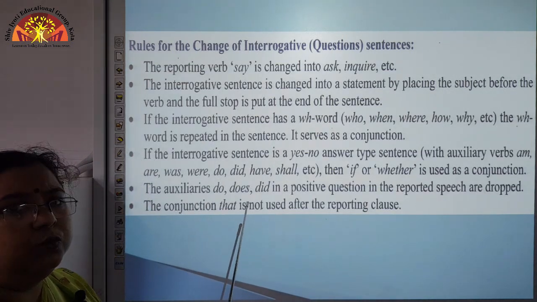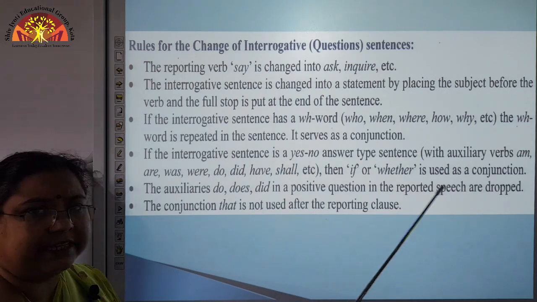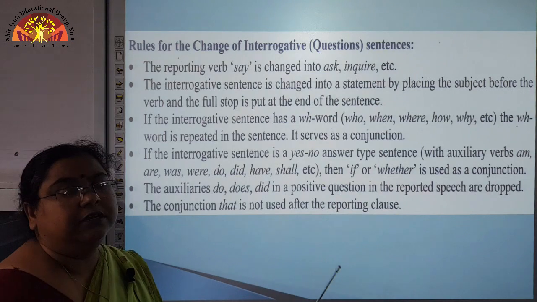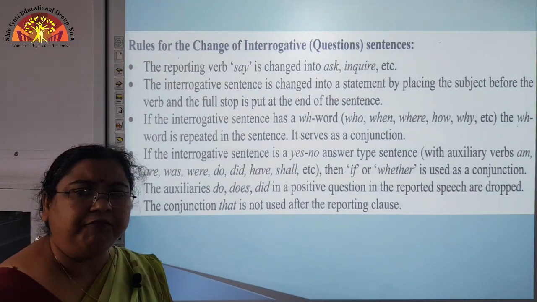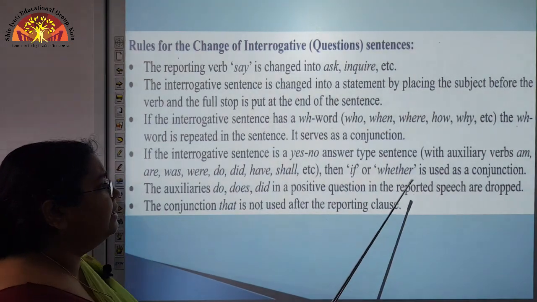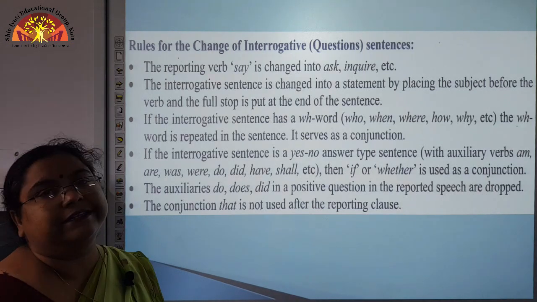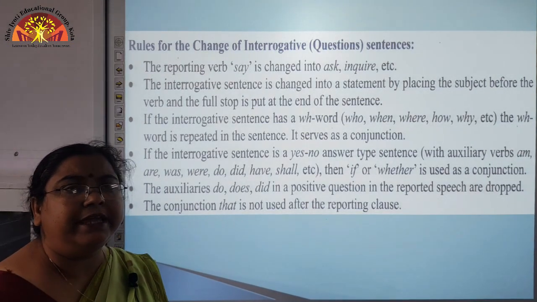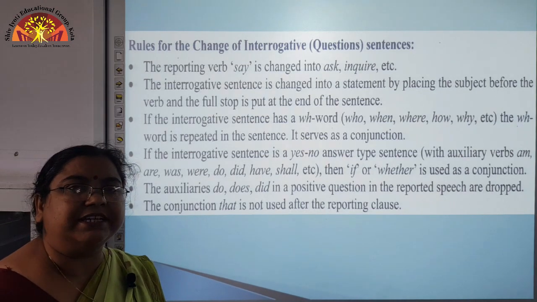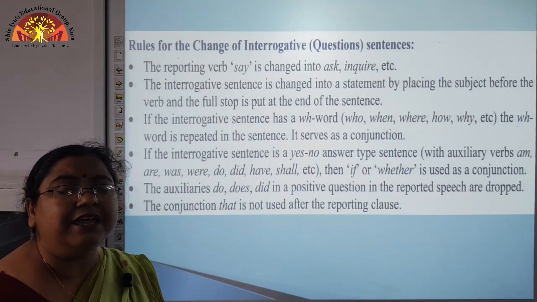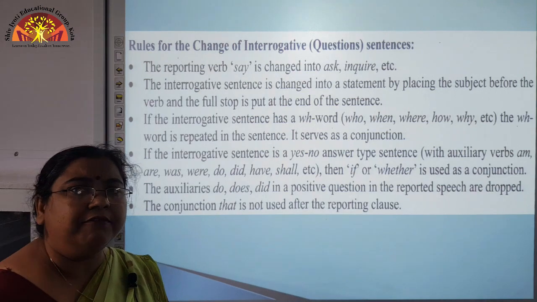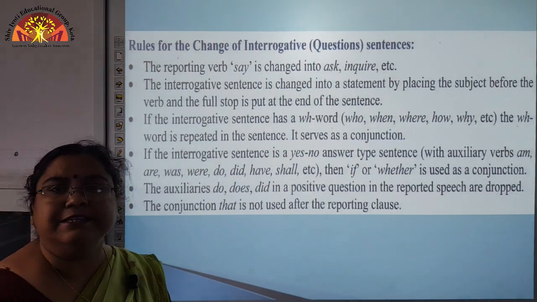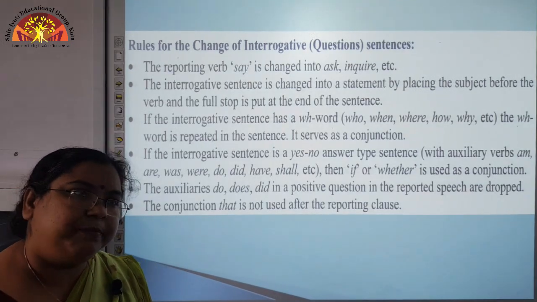If the interrogative sentence is a yes or no type question with auxiliary verbs am, are, was, were, do, did, have, shall, etc., then if or whether, these two conjunctions, is used. That means the reported speech section will be connected with the reporting verb section with the help of the conjunction if or whether, if a yes or no type question is being framed.